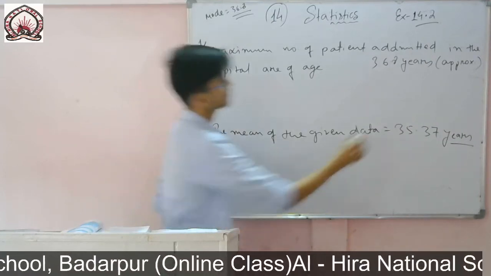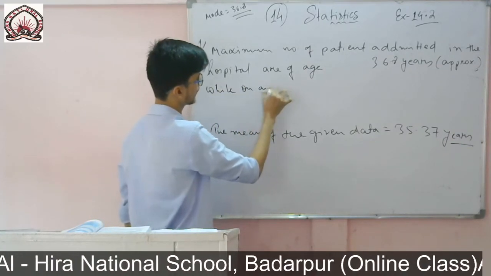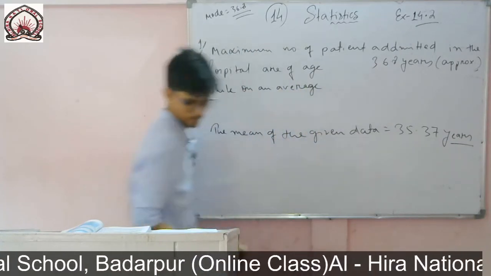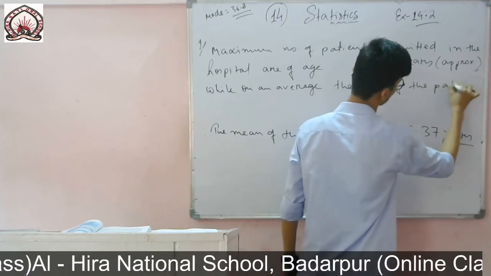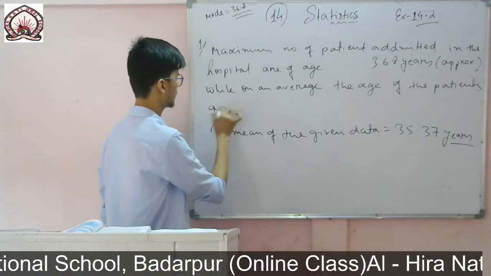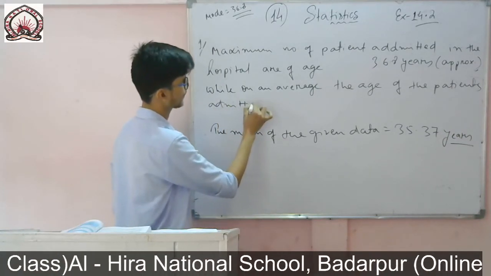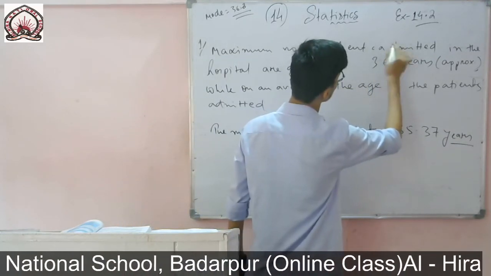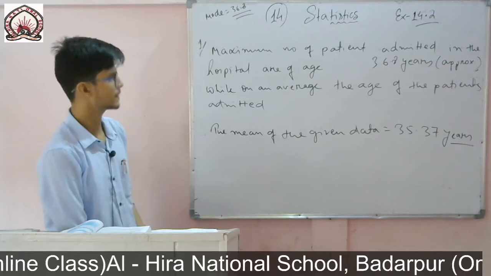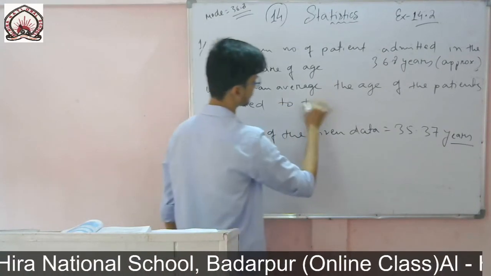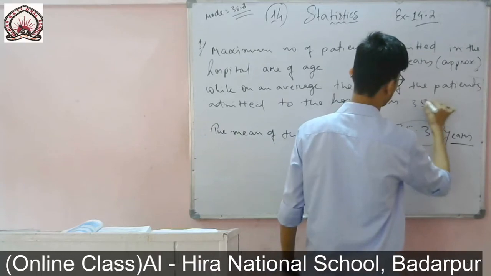And what we have understood from the mean: on an average, the age of the patients admitted to the hospital is 35.37 years.